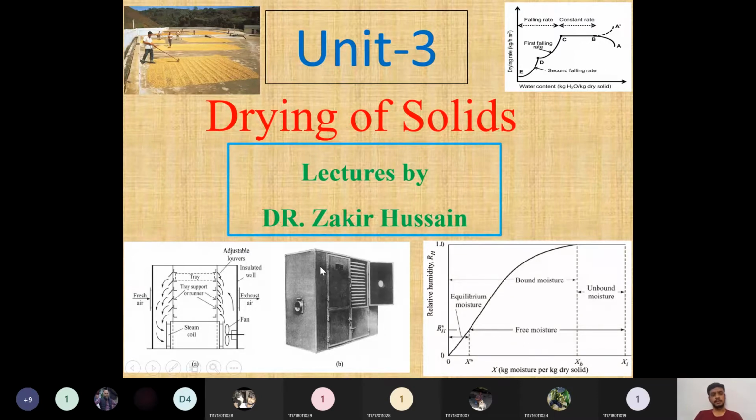And what are the dryers? The classification of various dryers, depending on the nature of the solids as well as depending on the heat supplied to those solids, we also have to discuss. There are many practical applications for the drying process, ranging from very big industrial operations to agricultural process operations. Everything will apply this drying process as a mass transfer process. So drying is both a mass and heat transfer process.